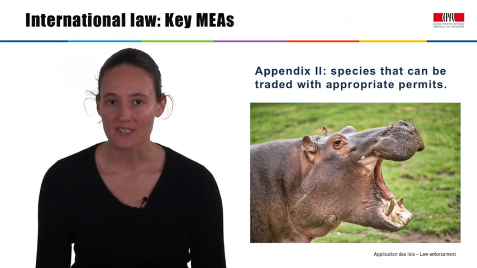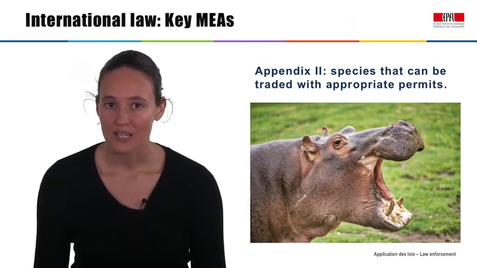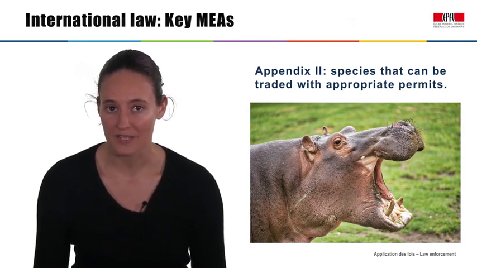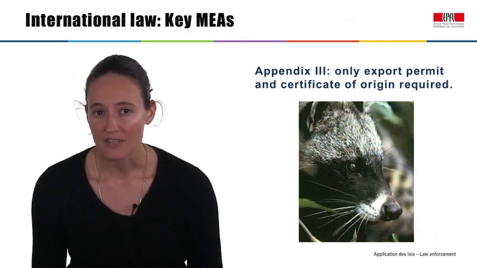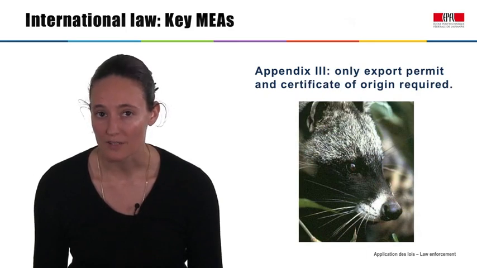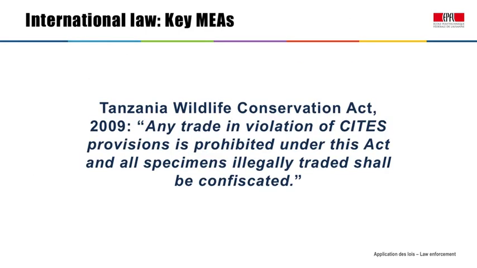The other two appendices list species that can be traded with appropriate permits. Species listed on Appendix 2, such as the hippopotamus, can only be traded with export and import permits. For species listed in Appendix 3, such as the civet cat, only an export permit and a certificate of origin are required. The appendices are reviewed regularly by the COP, and species are added and moved. To stay in compliance, countries must make sure their national laws stay up to date.